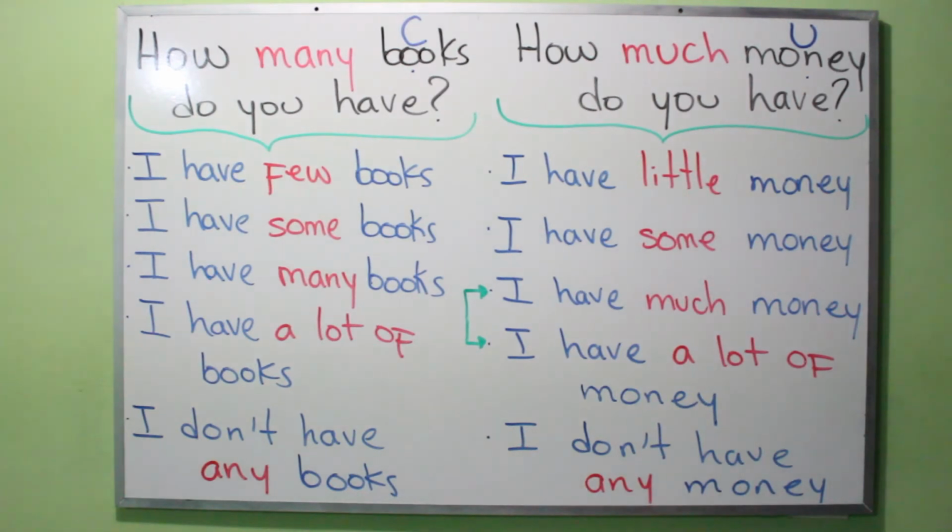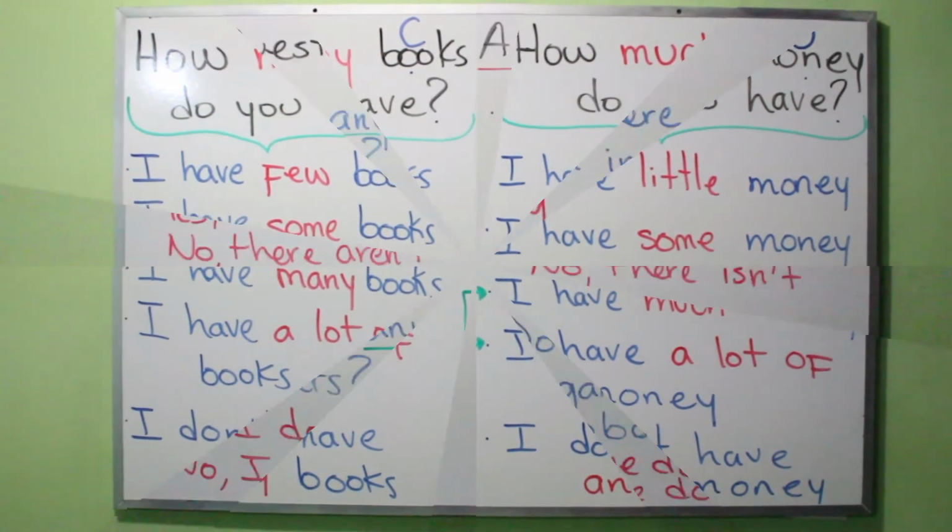Now, in answer number 3 and number 4, I have much money and I have a lot of money, we have these arrows. Why? Because they have similar meanings. Significan casi lo mismo. But in this case, a lot of is much more common, okay? So it is more frequent that you see a lot of instead of much. Alright, so these are the possibilities.